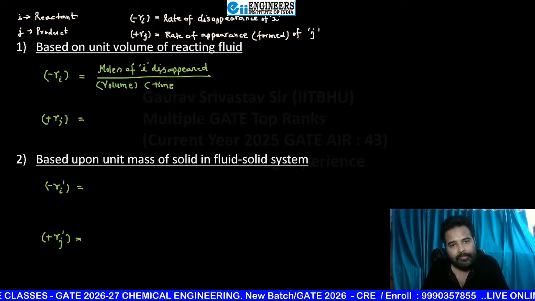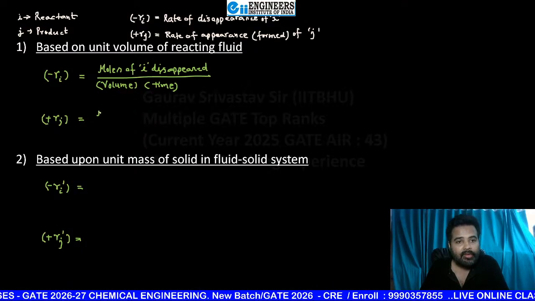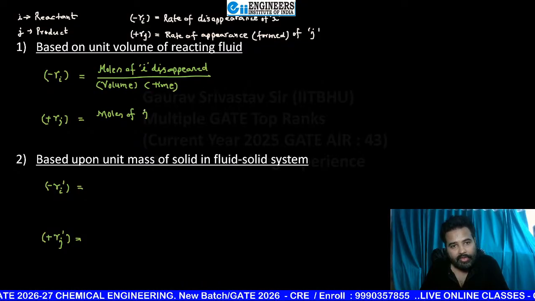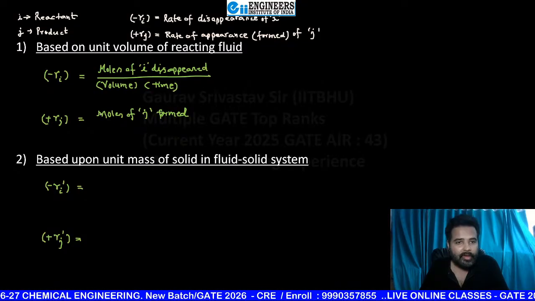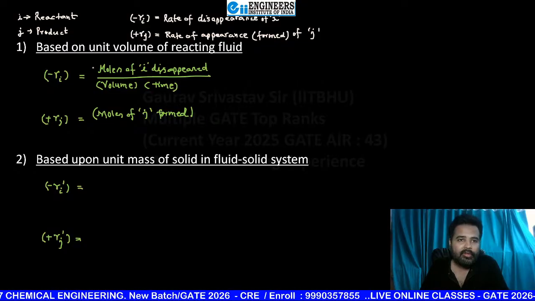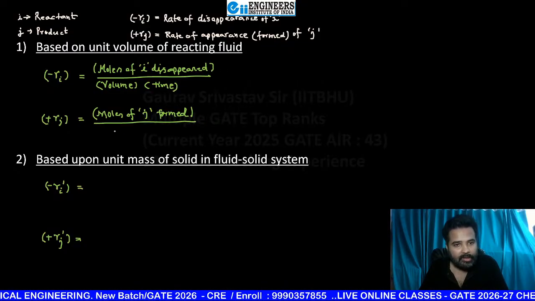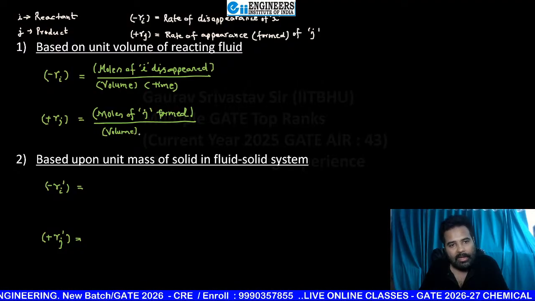That's it. Or if you want to write for Rj, you can write moles of J formed, and whole upon volume multiplied with time.